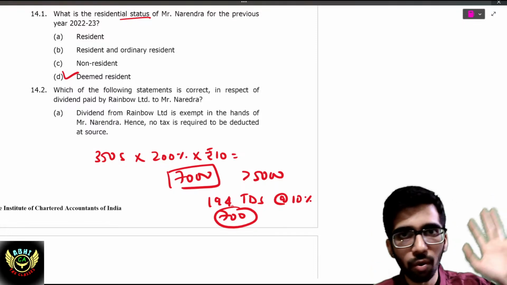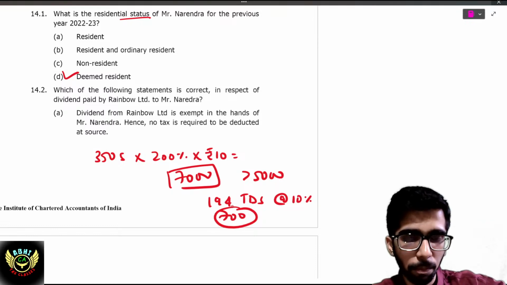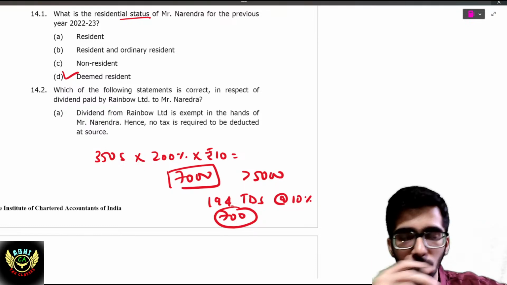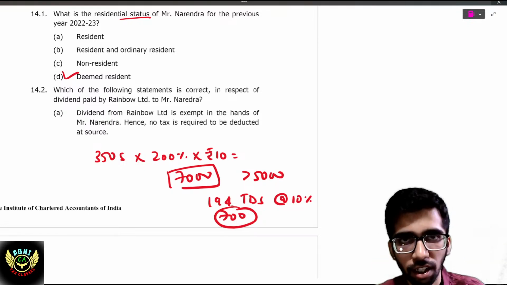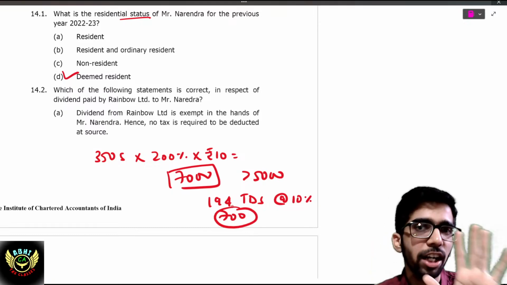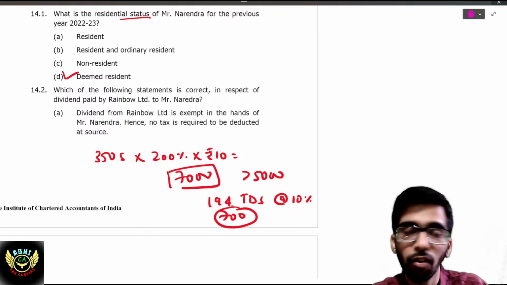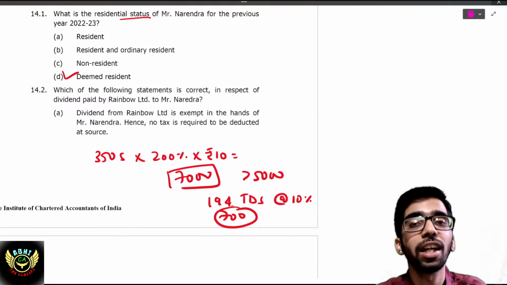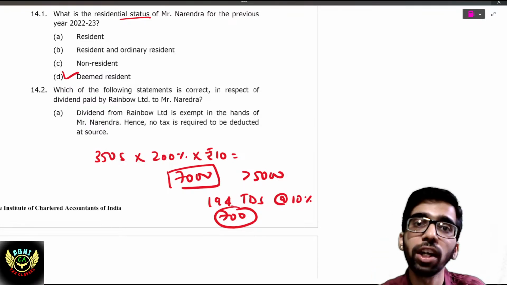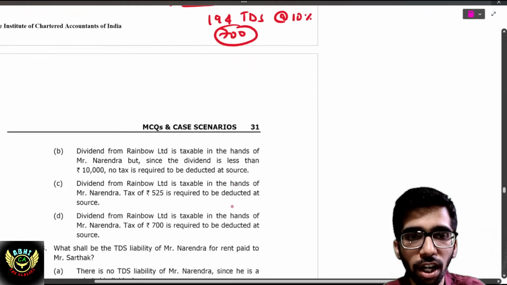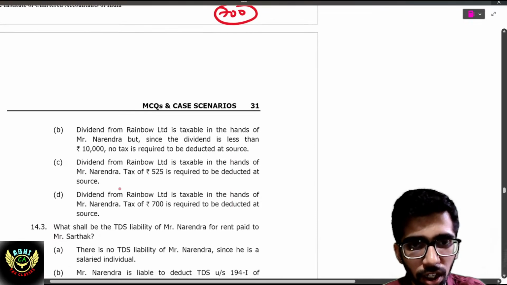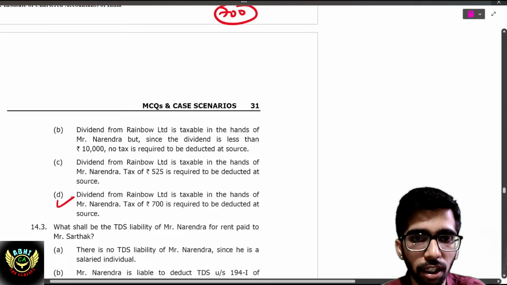If the amount payable by an Indian company to an individual is more than 5,000, then TDS will be deducted at the rate of 10% on the entire amount, not only on the excess of 5,000. If it is 5,001 also, you should deduct on 5,001. So in this case, 700 will be deducted. Dividend from Rainbow 700, where it is appearing 700 to be deducted. Correct? This is taxable. Okay, simple.